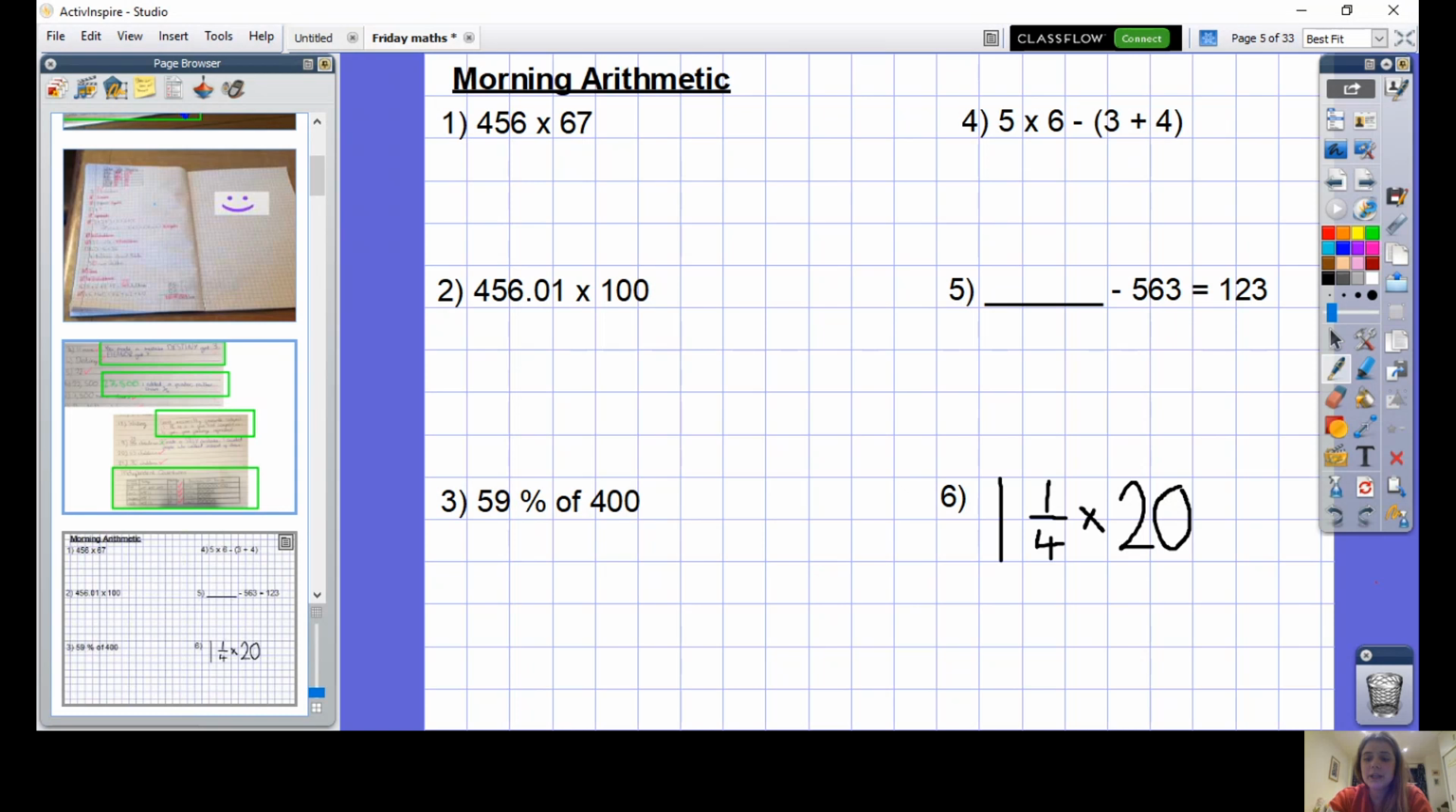Without further ado then, please can you have a go at today's maths arithmetic questions. Pause the video now and have a go at solving these questions. Okay, hopefully you've answered all 6 questions on your piece of paper. If you haven't, please pause the video and answer the questions before we go through the answers.